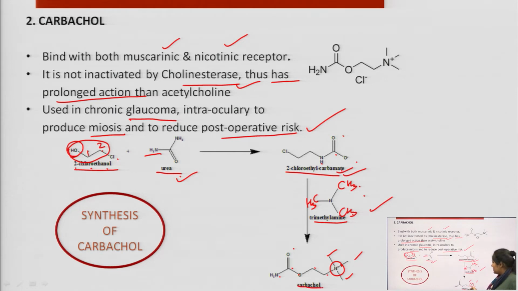So, this is the synthesis of carbachol. Carbachol is synthesized through this route using the reactants 2-chloroethanol and urea, which lead to the formation of 2-chloroethyl carbamate, and further the action of trimethylamine leads to the formation of carbachol.